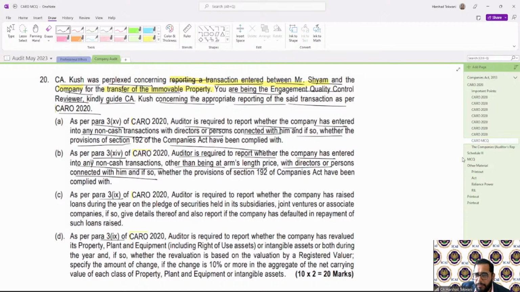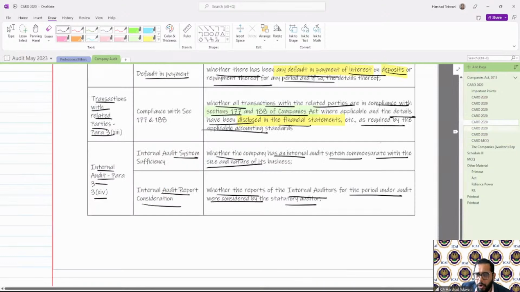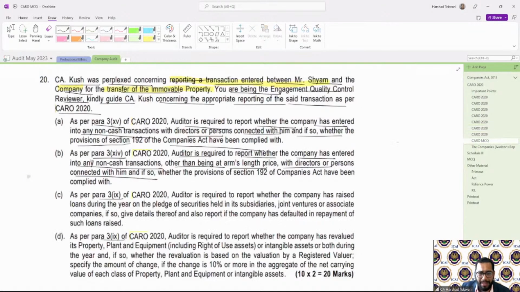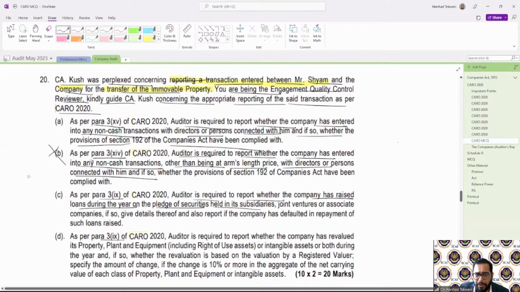Correct? Now, if you see para 14, that is internal audit. So this is wrong. This is related to internal audit, but there is something else. So this is wrong. 3.9: the auditor is required to report whether the company has raised loans during the year on the pledge of securities held in subsidiaries. Whether this is a pledge of security, the answer is no. Then this is wrong.